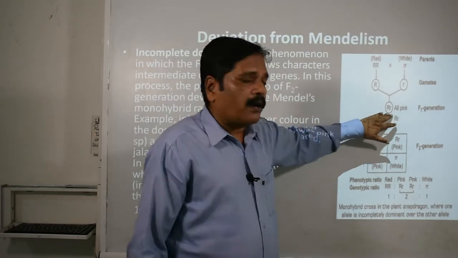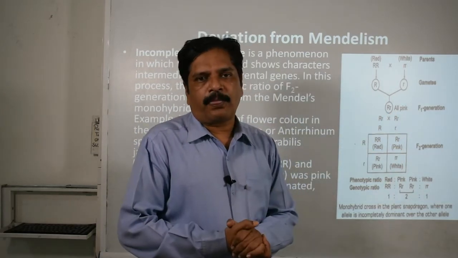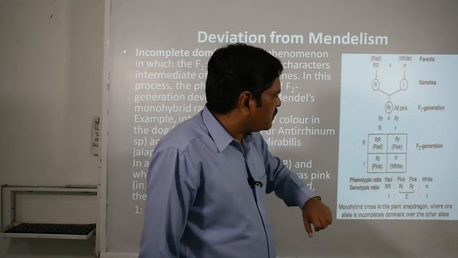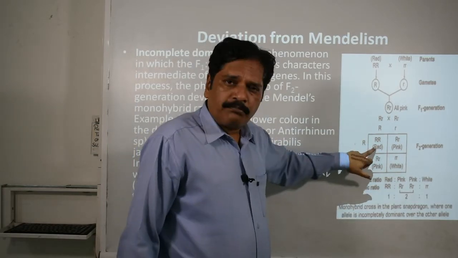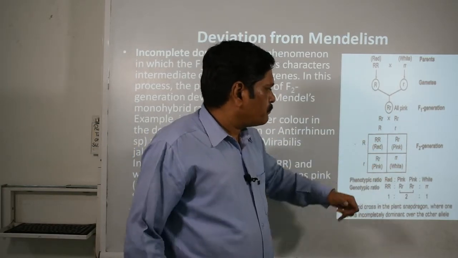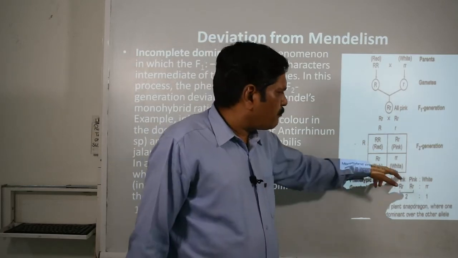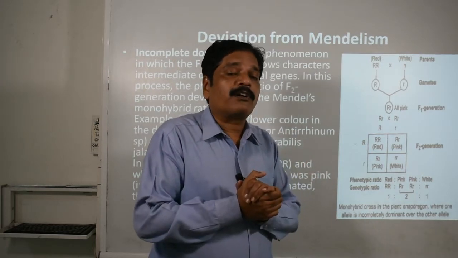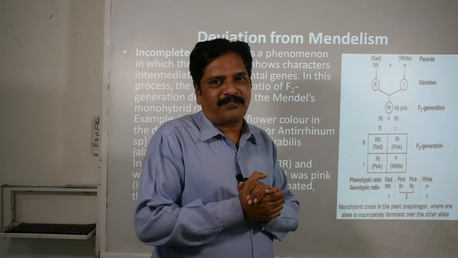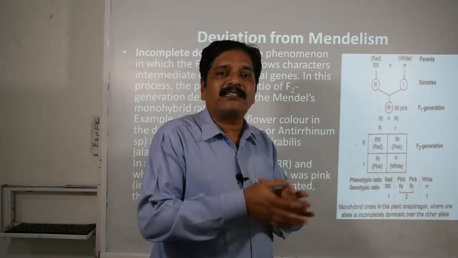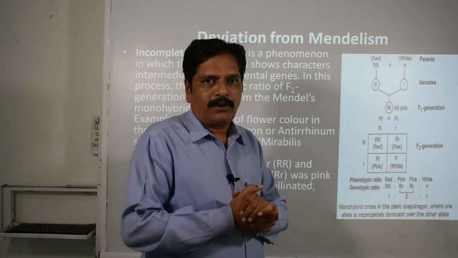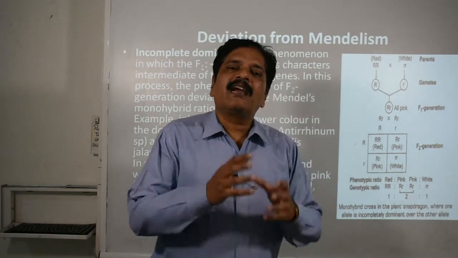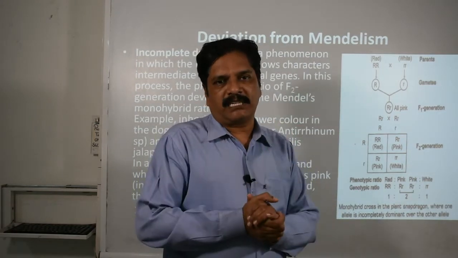When we allow this F1 generation to self, when self crossing is performed in the F1 generation, then with the help of this Punnett square, you can see that we got one pure dominating, two mixed characters, that is the intermediate, and one that is the recessive. The genotype ratio is the same, 1:2:1. But what about the phenotype ratio? It is different. It is not 3:1, it is 1:2:1. 25% dominating character, 25% recessive character, and 50% intermediate character.